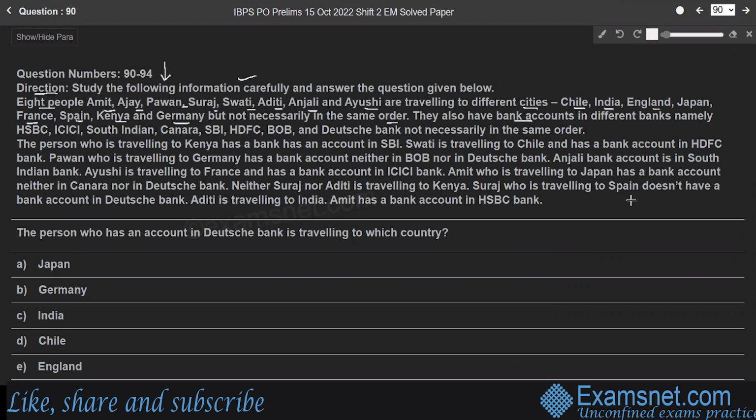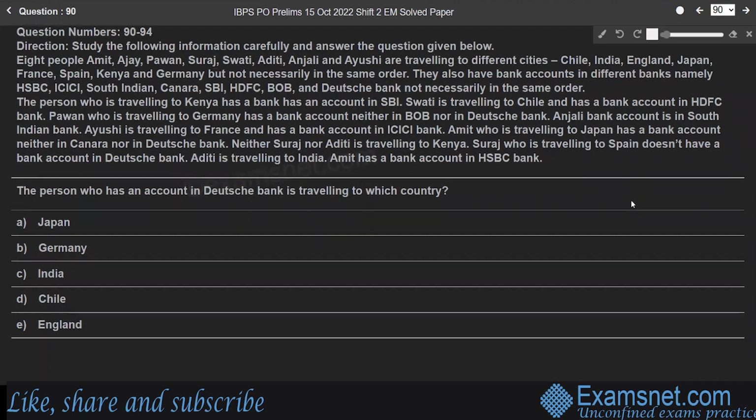They also have bank accounts in different banks, namely HSBC, ICICI, South Indian, Canara, SBI, HDFC, BOB, and Deutsche Bank, but not necessarily in the same order. The person who is traveling to Kenya has a bank account in SBI. So consider this information one by one.